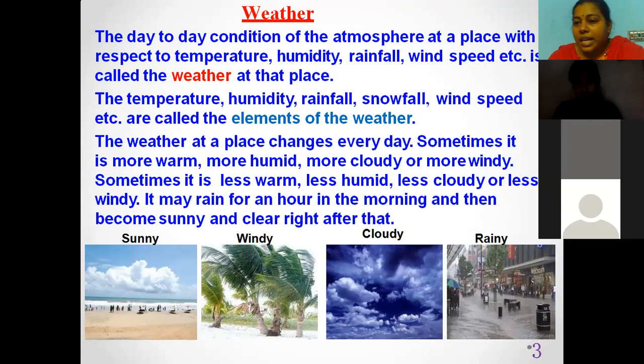So I'll give you a small homework, children. You people have the habit of newspaper reading, no? In the newspaper, we have a corner like a weather report. Everybody, please collect a piece of the paper, and tomorrow in the next class, I want you people to tell the weather report of the other day.